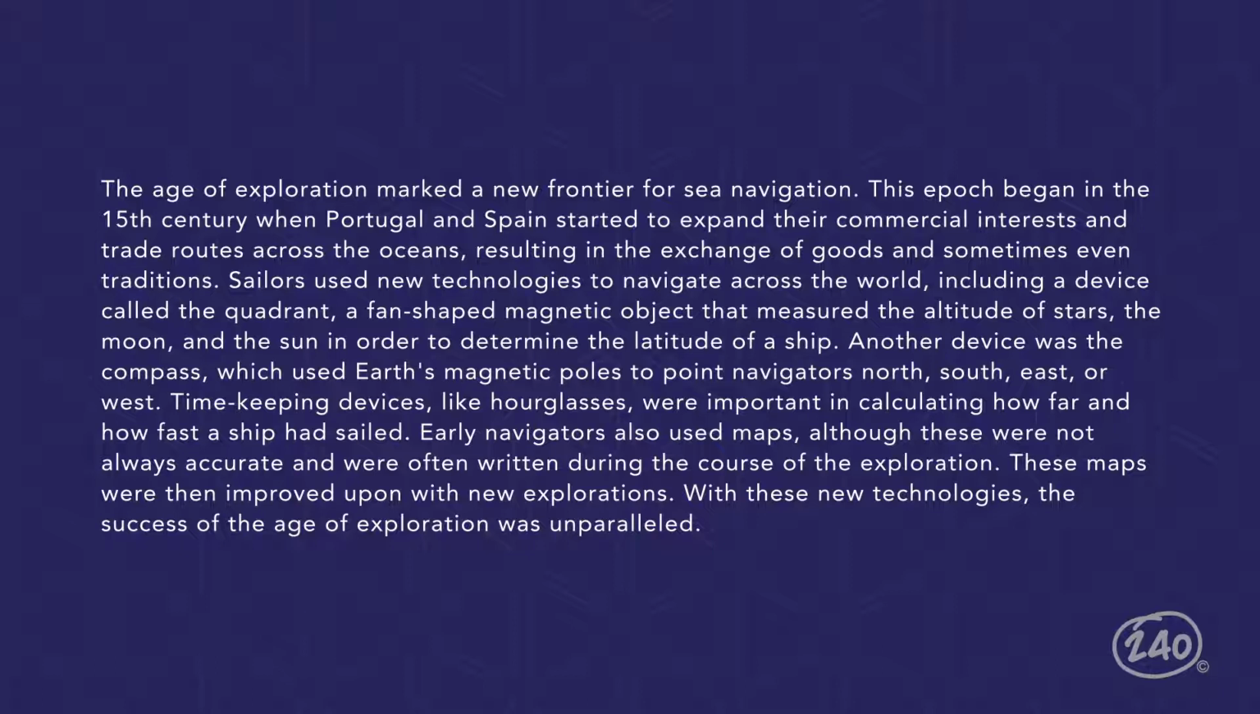Another device was the compass, which used Earth's magnetic poles to point navigators north, south, east, or west. Time-keeping devices like hourglasses were important in calculating how far and how fast a ship had sailed. Early navigators also used maps, although these were not always accurate and were often written during the course of the exploration. These maps were then improved upon with new explorations. With these new technologies, the success of the age of exploration was unparalleled.